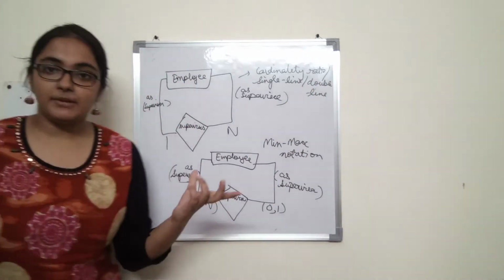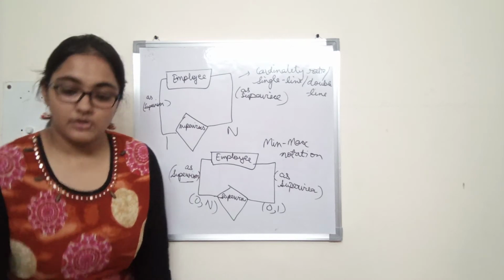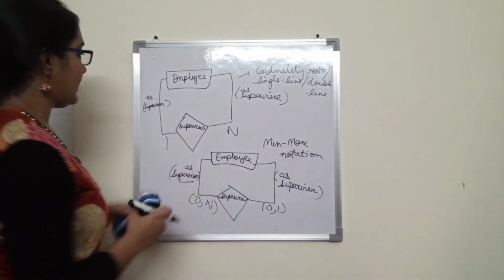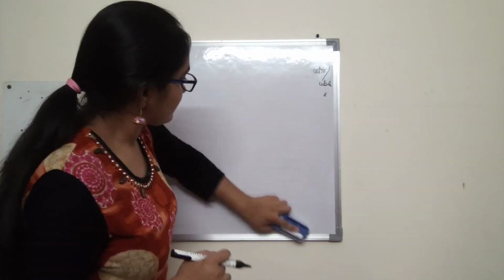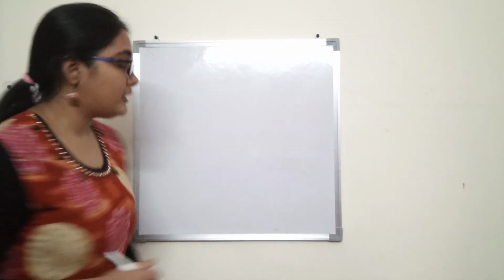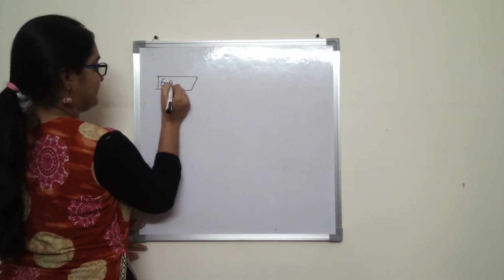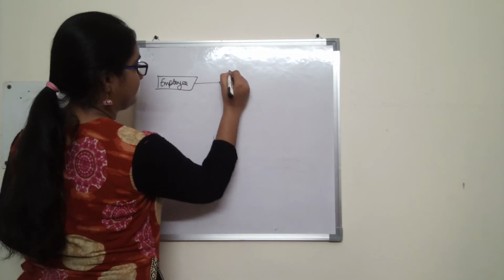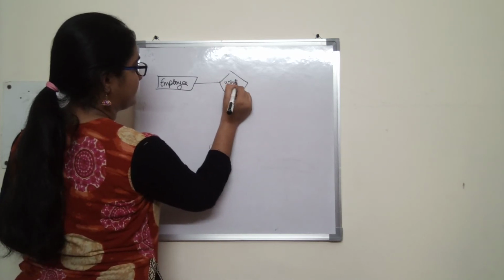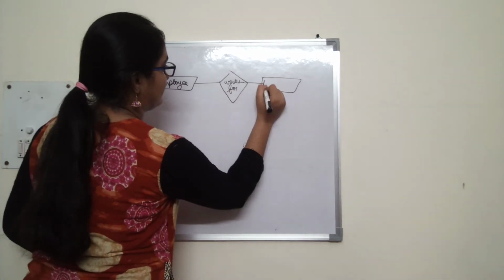Alright, another example we can take is of an employee works for a department. So how was it represented in cardinality ratio representation? In cardinality ratio representation, it was represented like this: employee works for department.